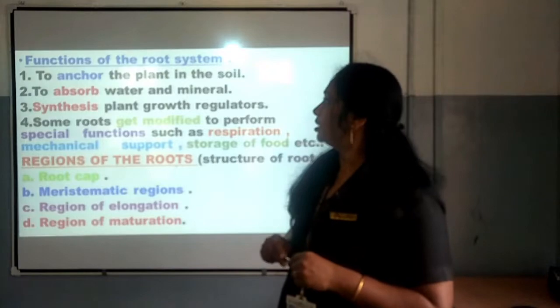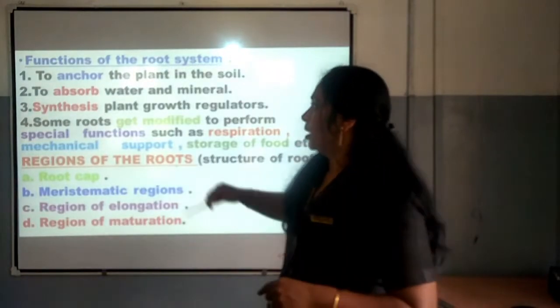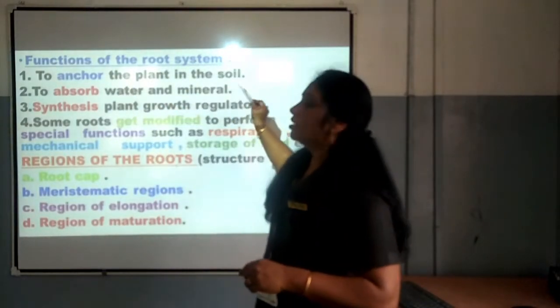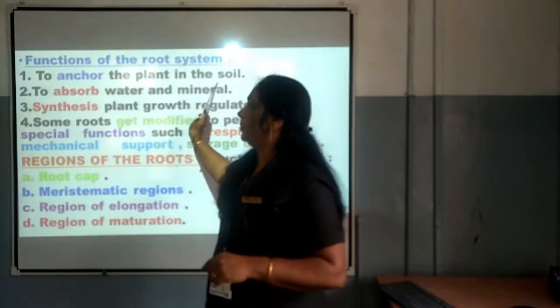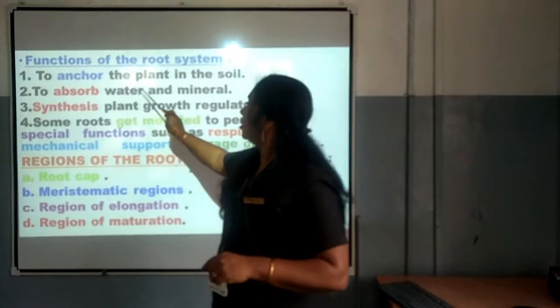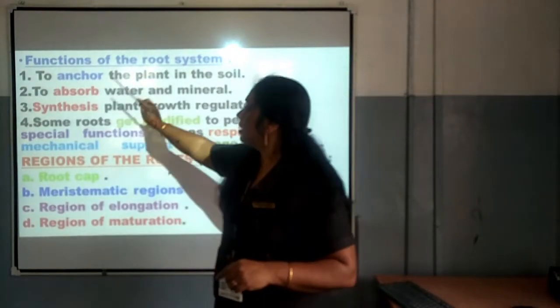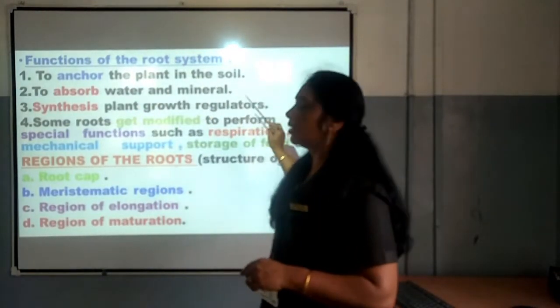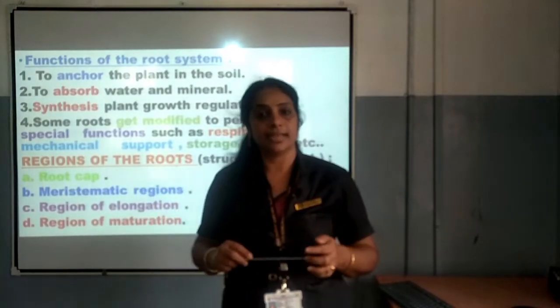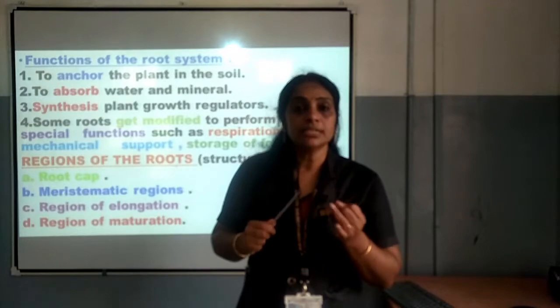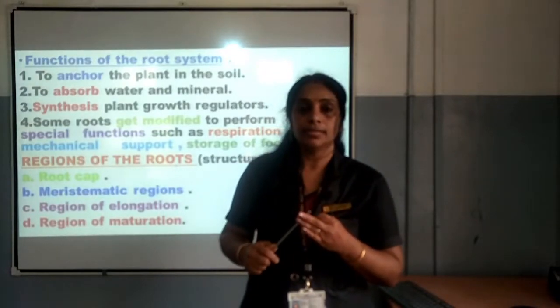Now, we can see what the functions of the root system are. Number 1, to anchor the plant in the soil, or we can say to fix the plant in the soil. Number 2, to absorb water and minerals. Number 3, it synthesizes plant growth regulators. We know about plant growth regulators as we studied in our 10th standard, such as auxin, gibberellin, cytokinin, isn't it?